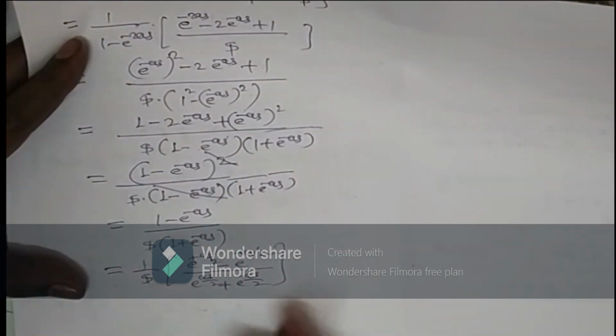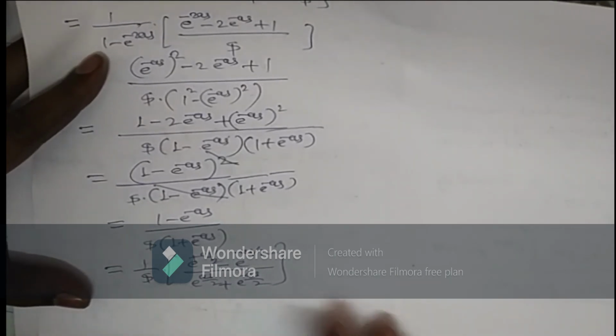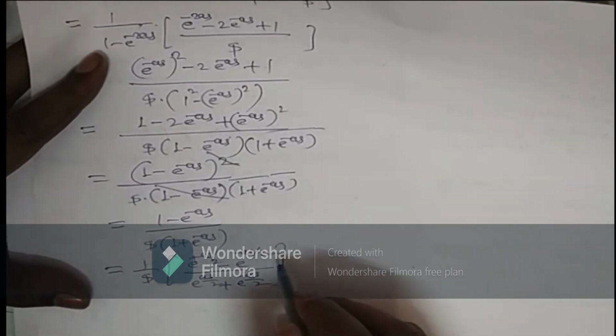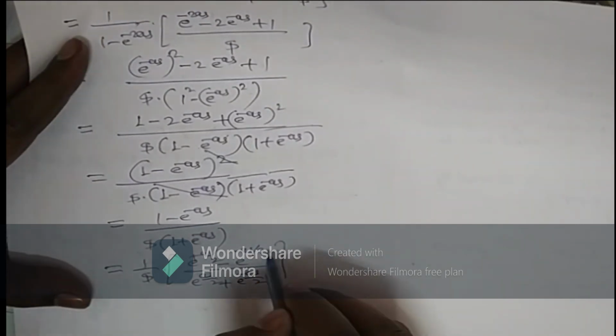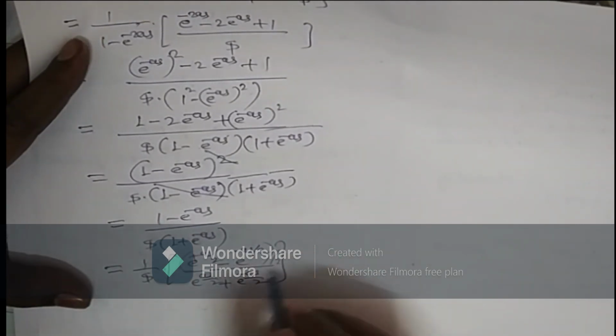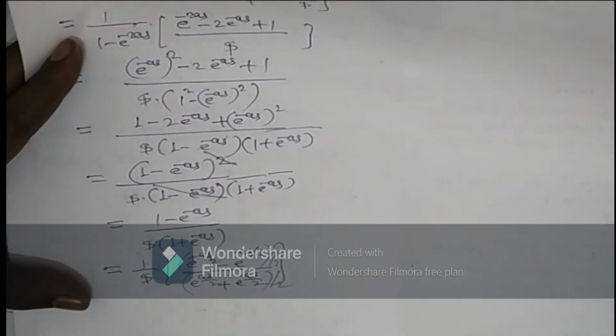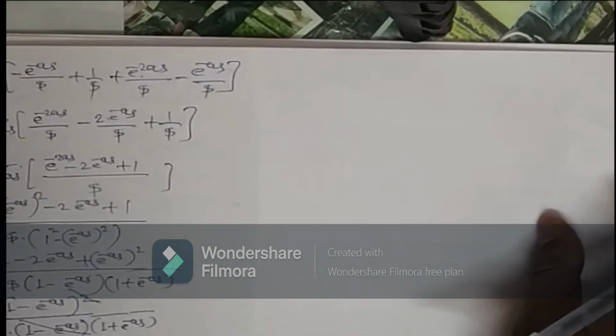So now after that, if you divide the numerator by 2 and the denominator by 2, then what is this? This is nothing but one formula. What is that formula?